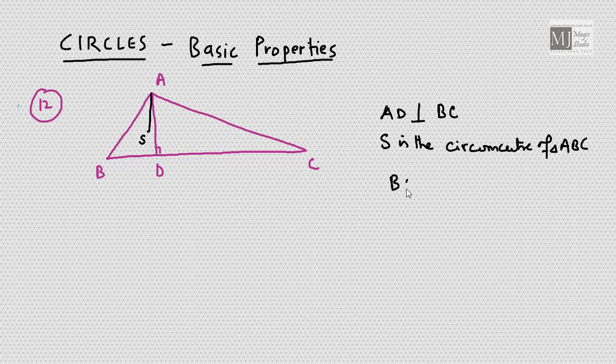BAD is equal to SAC. That means angle BAD is equal to angle SAC. Very interesting property to remember and to use.